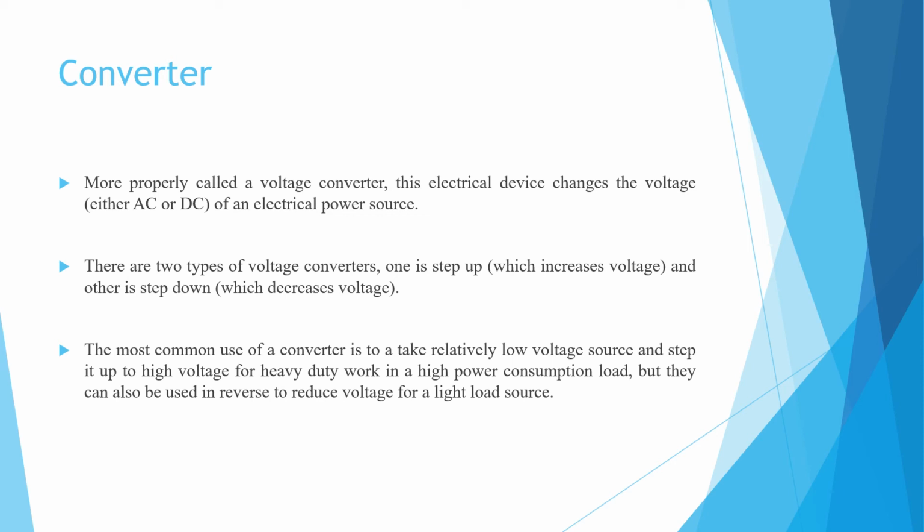The most common use of a converter is to take a relatively low voltage source and step it up to high voltage for heavy duty work in a high power consumption load, but they can also be used in reverse to reduce the voltage for a light load source.